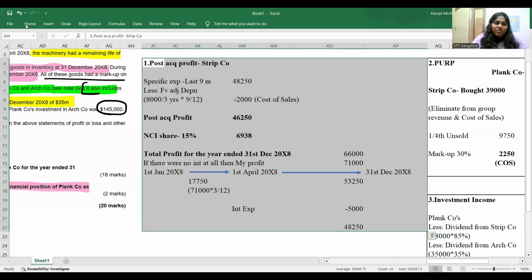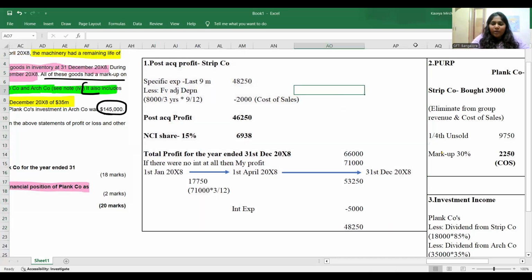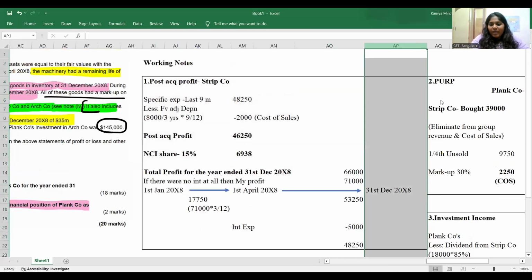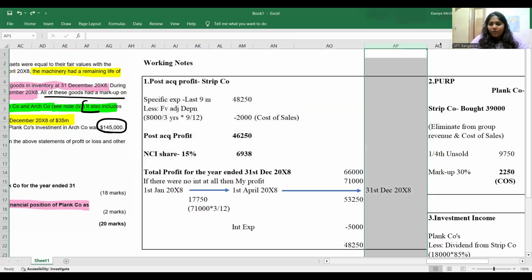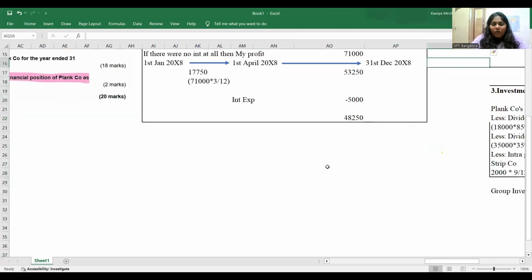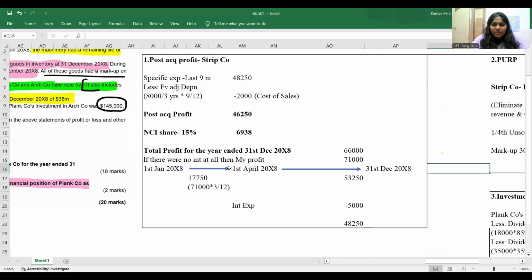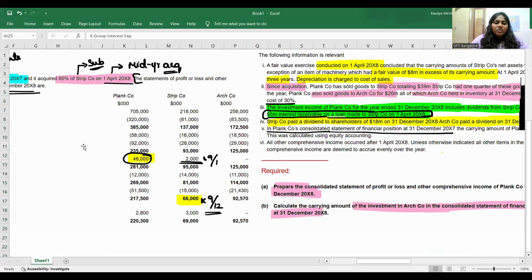Is there any other adjustment or working note that I have to prepare? Of course, yes. What is that working note that you have to prepare? One thing you'll have to prepare would be interest expenses. So how do you do interest expenses, guys? Very simple. Keep working note number 4, the group interest expenses. Guys, we did a similar question already, Panda company. Okay. So look at this.